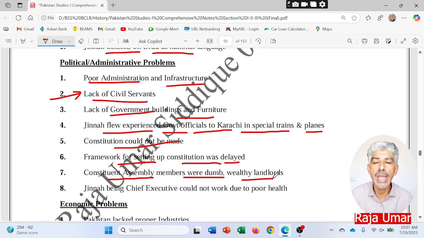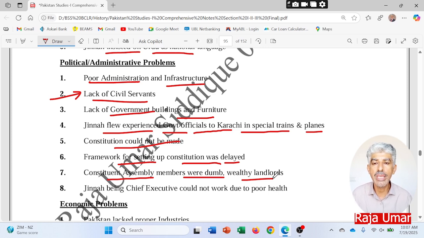Constituent Assembly members were, well, the landlords, they had no idea whatsoever about the political system of Pakistan, that how to rule. Previously, whatever the system was in the subcontinent, that was given by the British, and British were experienced. They gave many reforms in the subcontinent, Parliamentary reforms, then Montagu-Chelmsford reforms, and then they gave the Government of India Act of 1935, and they kept on giving the reforms to the subcontinent.